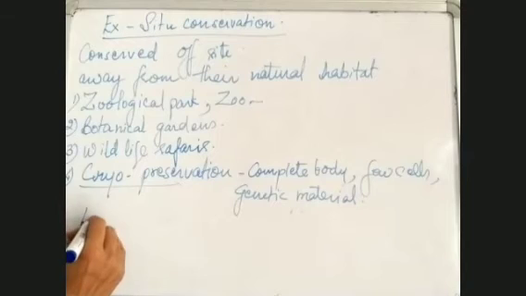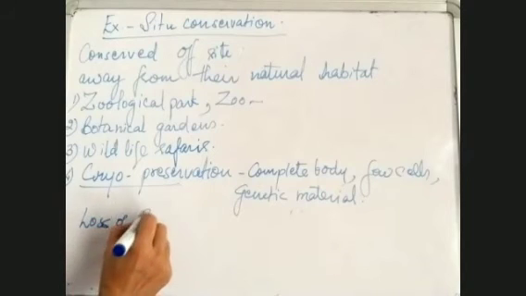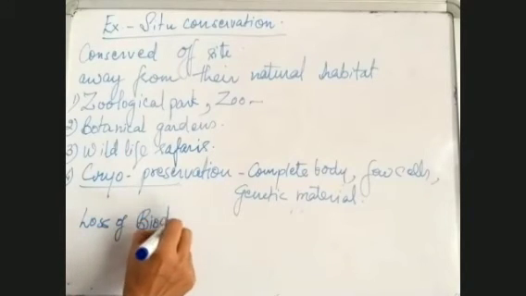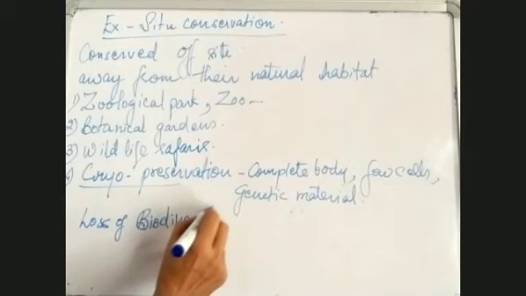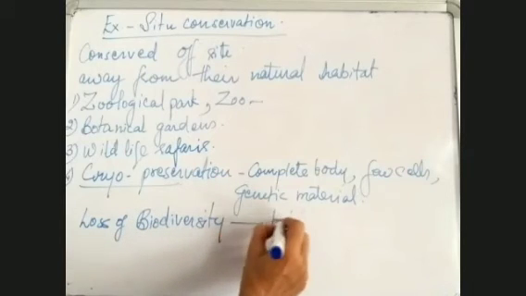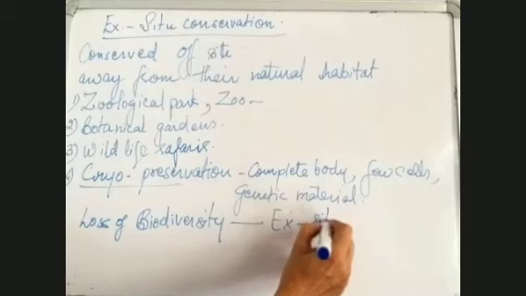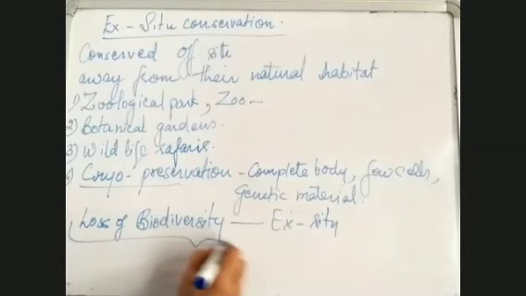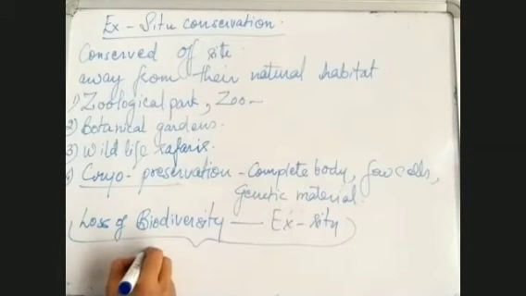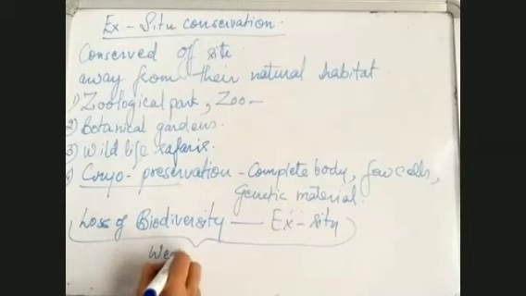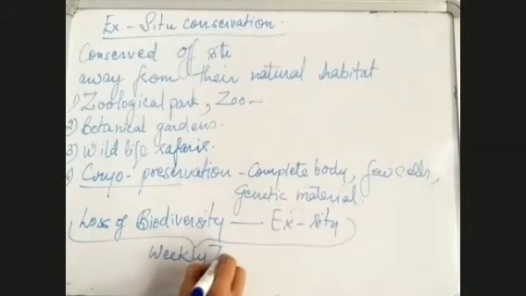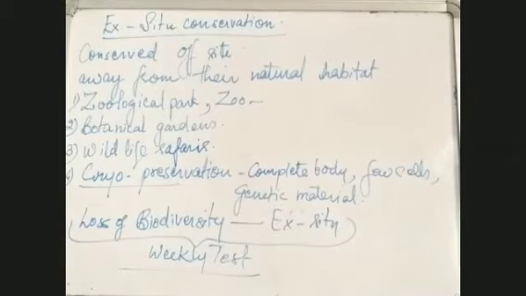Loss of biodiversity till XE2, this full portion you are going to get in the weekly test which you will have on Monday. So prepare this for your test. Okay, for your test on Monday, this will come.